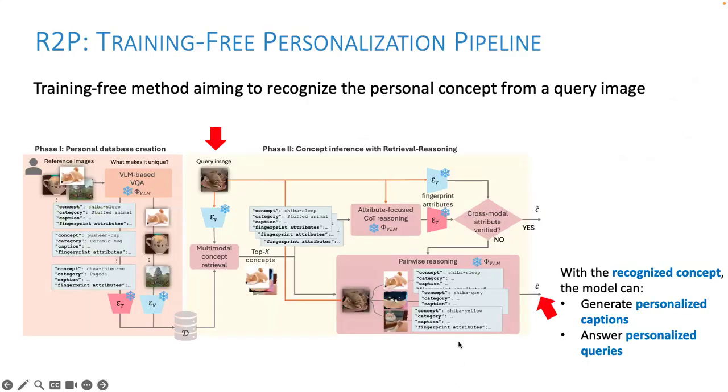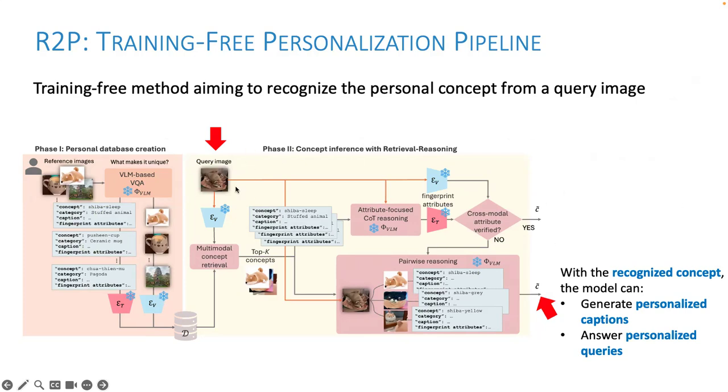Now, R2P, the method that we propose in our work, works in two phases. First, we build a personal database of the user's concepts, enriched with distinctive attributes in the form of text. In phase two, we perform inference, which is retrieve and reason.